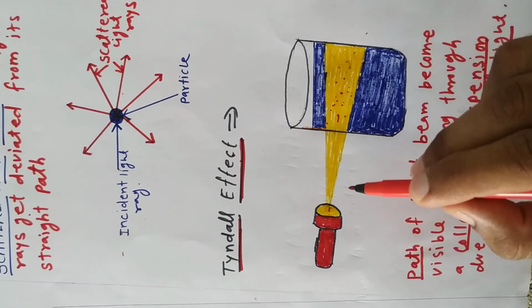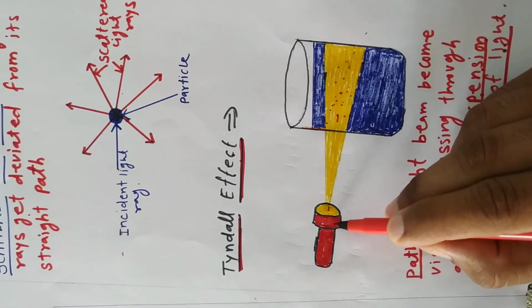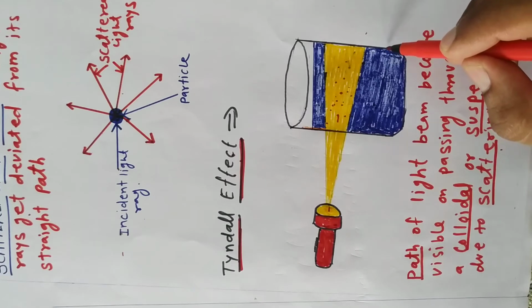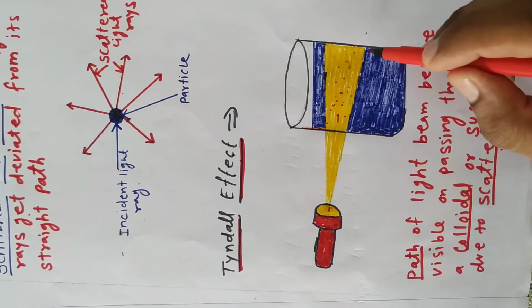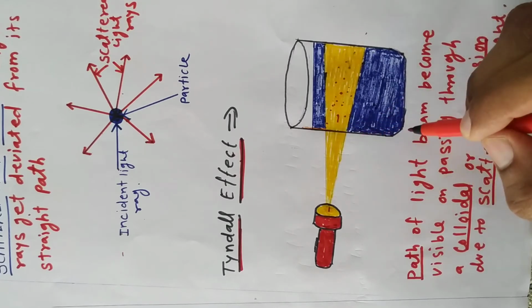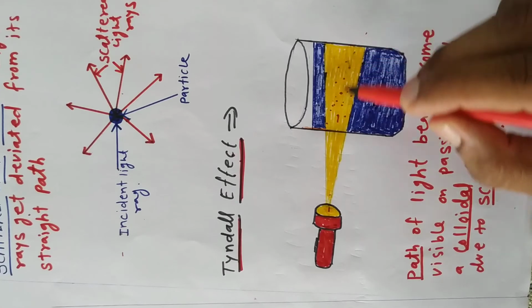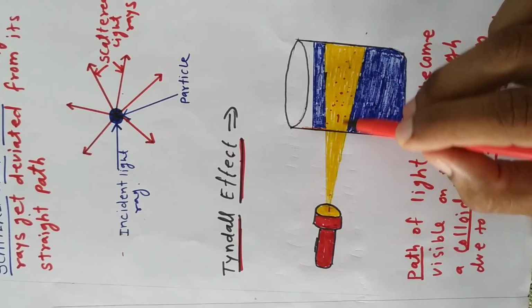Here there is a source of light. From this source the light is coming, and it is passing through a colloidal solution or a suspension that is taken in a beaker. The beaker is made of glass, a transparent medium, so this light can propagate through this transparent medium.